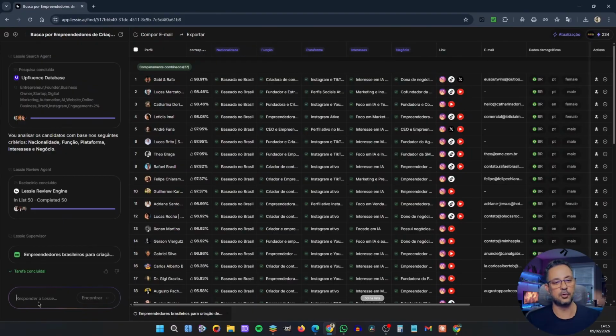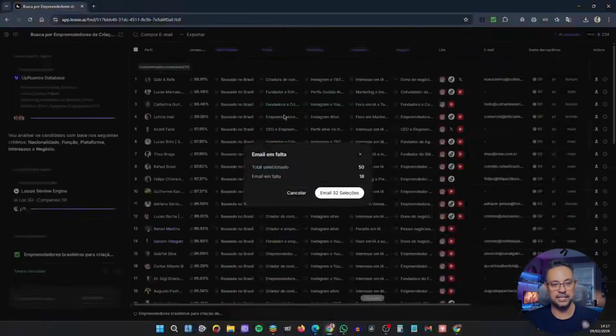Now, a feature that, in my opinion, is one of the best here in LES AI is this one, Compose Email. Why? Out of these 50 profiles it found for me on the internet, 32 have public emails, meaning I can access them. 18 don't have emails. So, instead of sending an email manually to each of these people, doing it that way takes a lot of time. I just click here, email, 32 selections.